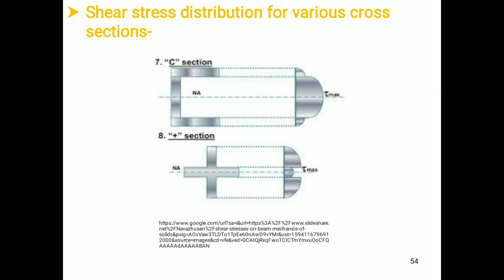Now for a C section also, we have shear stress distribution in this manner. Again, we have concentrated on the junction where two members are connected to each other. The one is the flange and the other is the web. Therefore, we have the shear stress distribution diagram in this manner. And for the plus section, we have shear stress distribution in this manner.